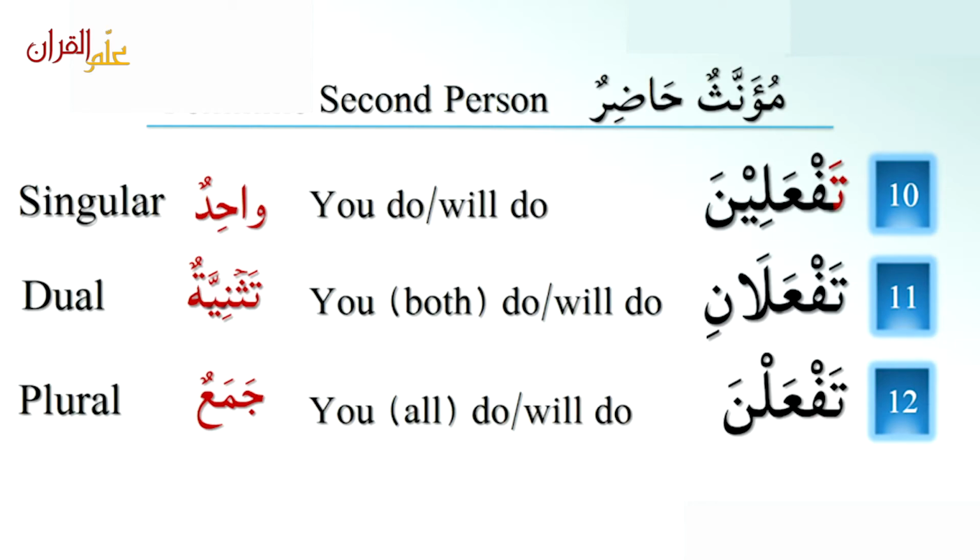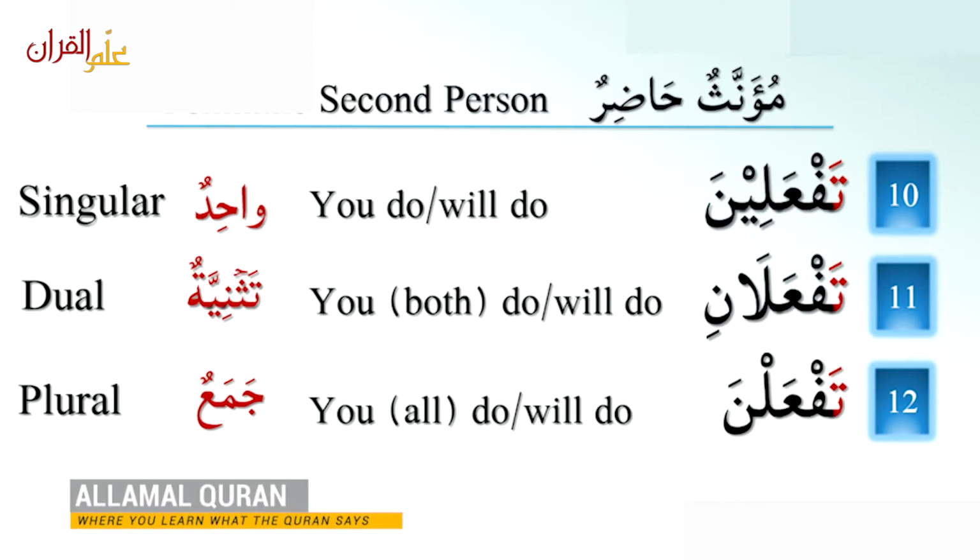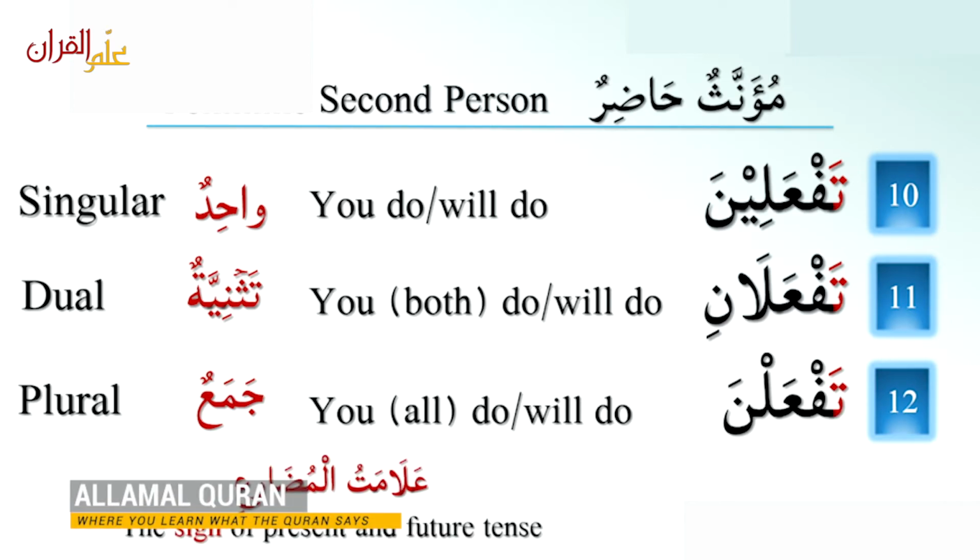So this ta in تفعلين and the ta in تفعلان and the ta in تفعلن, these are علامة المضارع, the sign of present and future tense. This indicates this is فعل مضارع. This is a future tense verb.